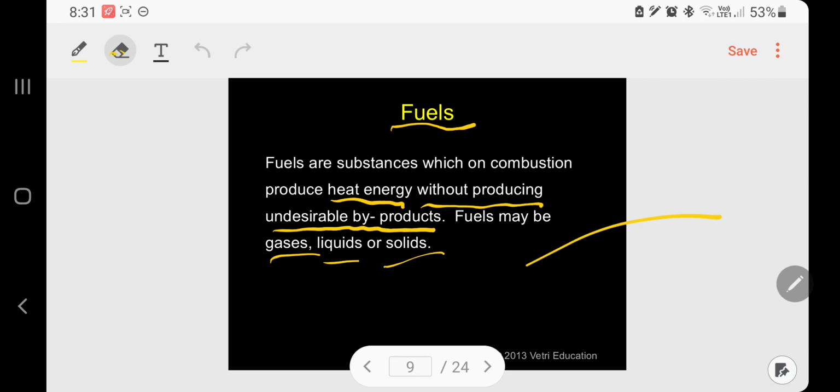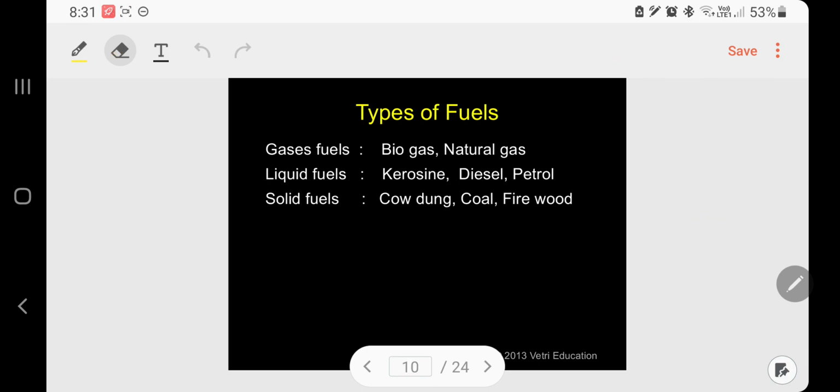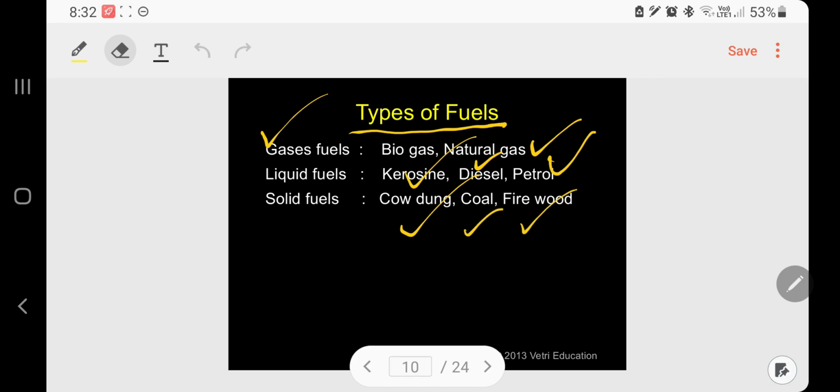Types of fuels. First one, gaseous fuels. Biogas and natural gas are specific examples. Under liquid fuels, kerosene, diesel, and petrol are specific examples. Under solid fuels, cow dung, coal, and firewood are examples.